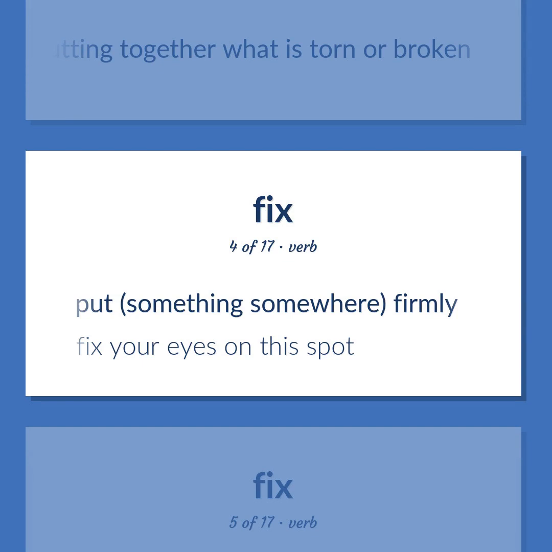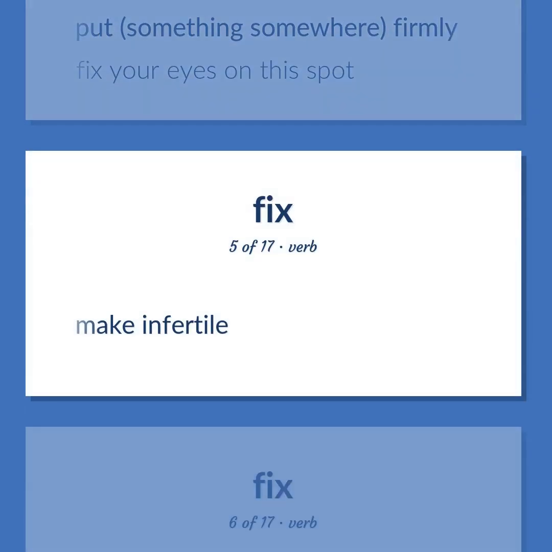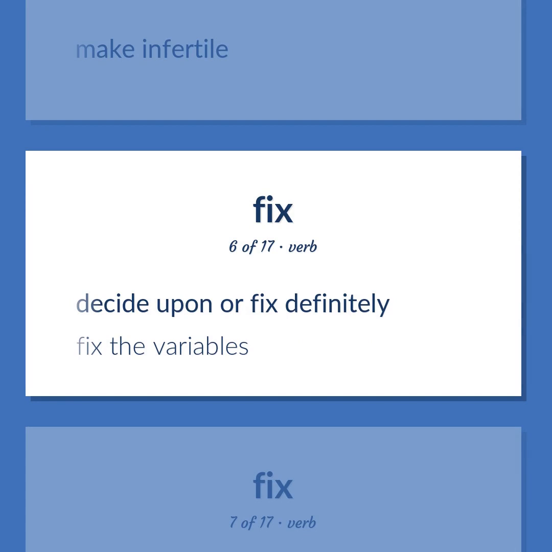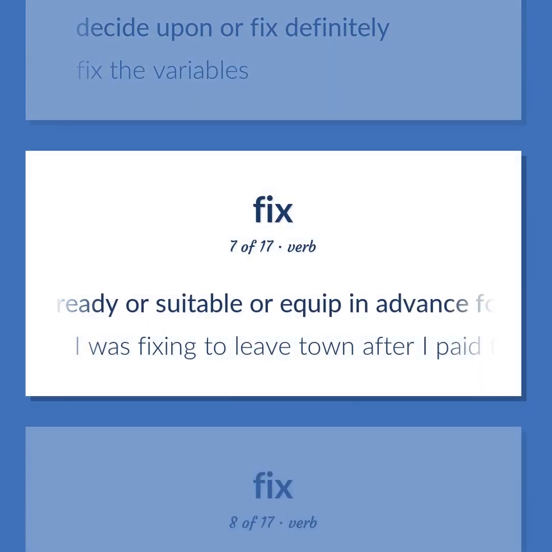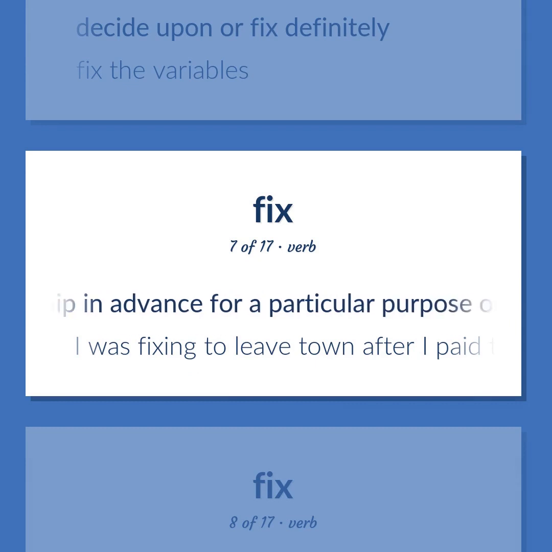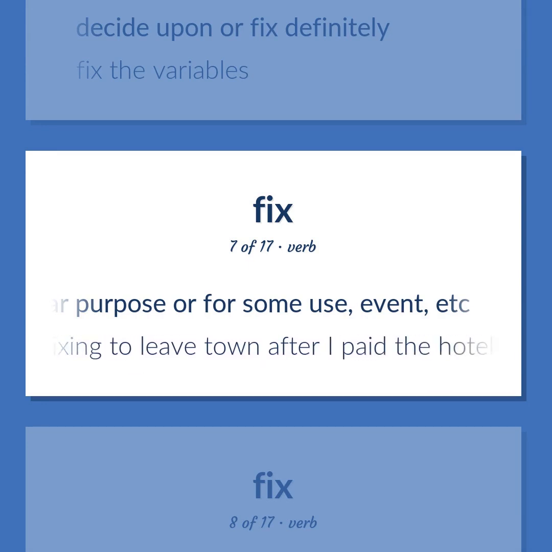Fix your eyes on this spot. Make infertile. Decide upon or fix definitely. Fix the variables. Make ready or suitable or equip in advance for a particular purpose or for some use, event, etc. I was fixing to leave town after I paid the hotel bill.